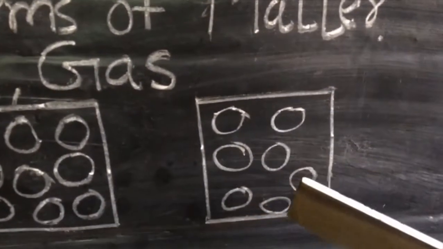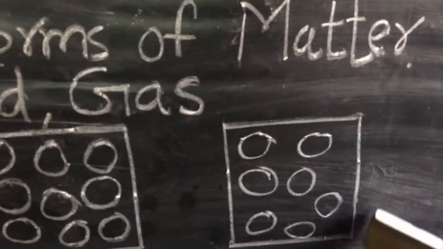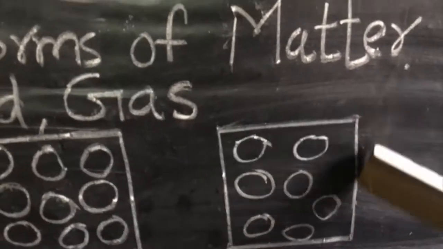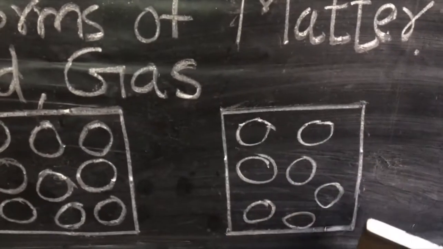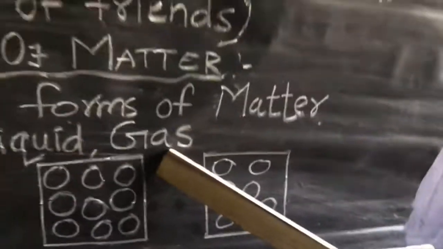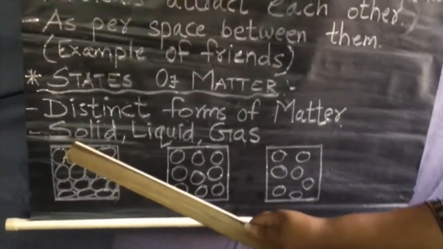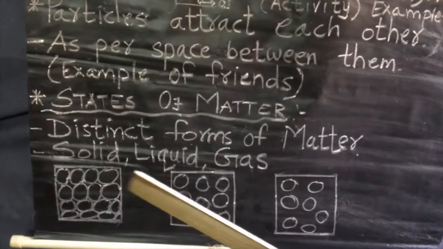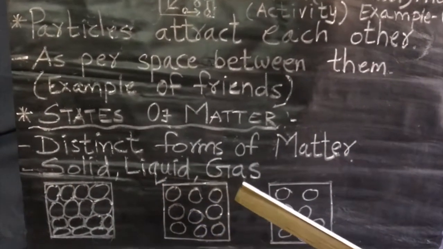And the third group was holding each other by just fingertips, so there was more space between them, which I can say is termed as gas. So these are the three major groups or states of matter: solid, liquid, gas.